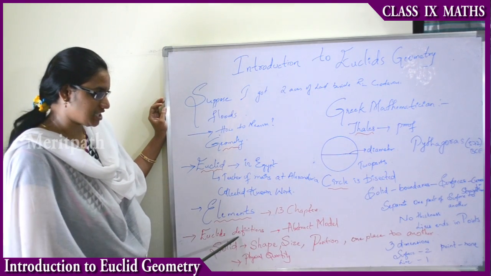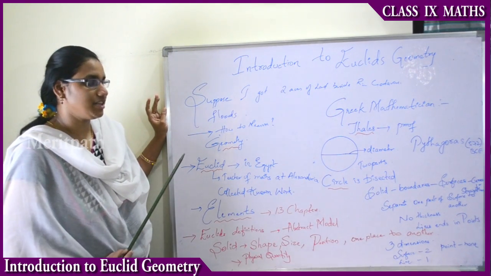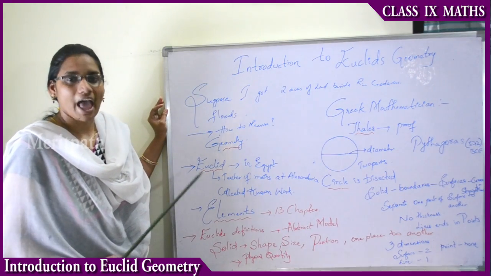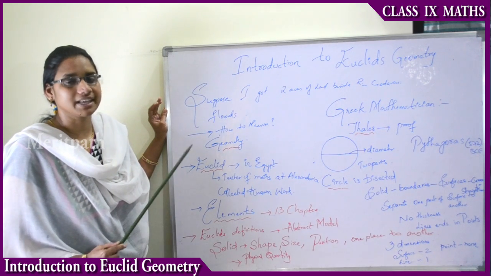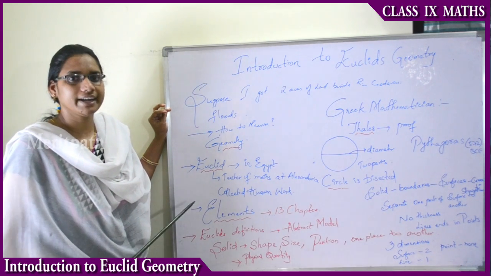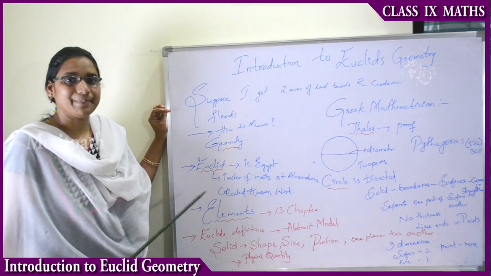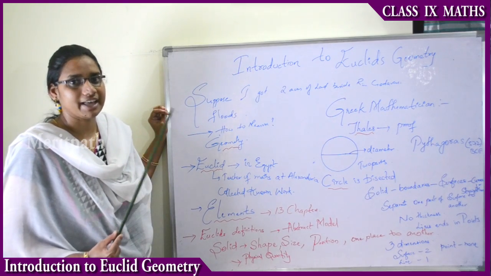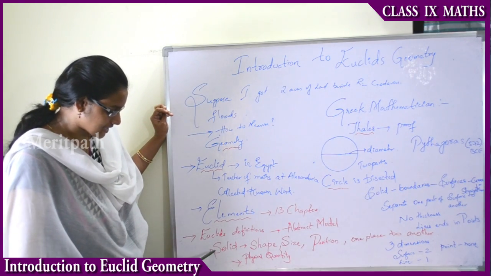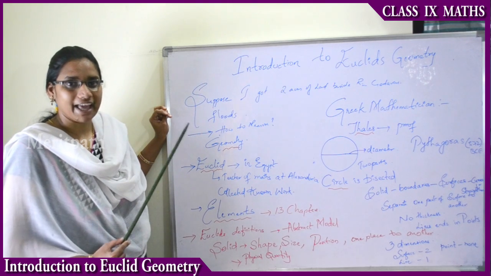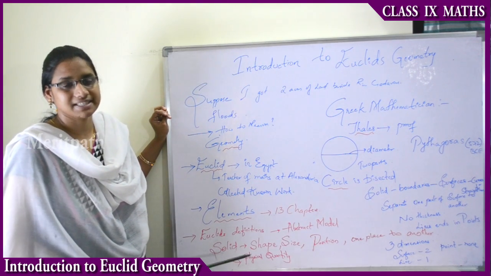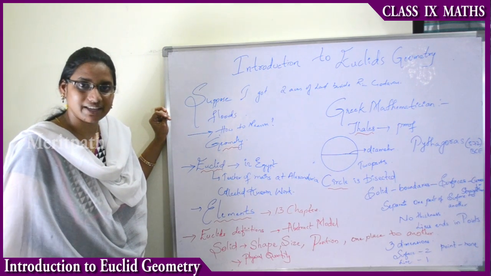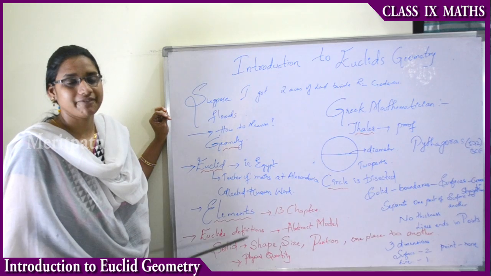Euclid's definition: the abstract model is known as Euclid's geometry. Abstract model means it has a physical quantity. It can be measured, it can be touched, it has a shape, and it can be viewed in direct contact. That is a solid. A solid is an element which has a shape, a size and a position, which can be moved from one place to another and touched, and is known as a physical quantity.